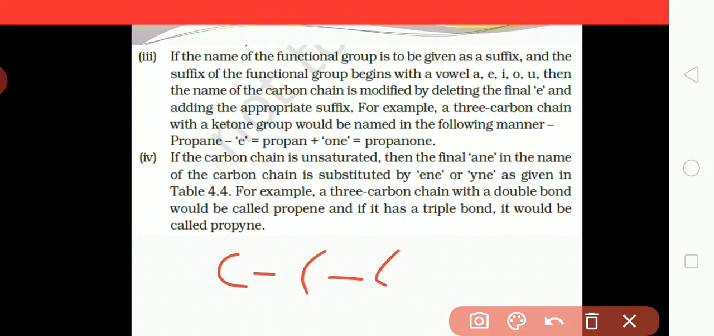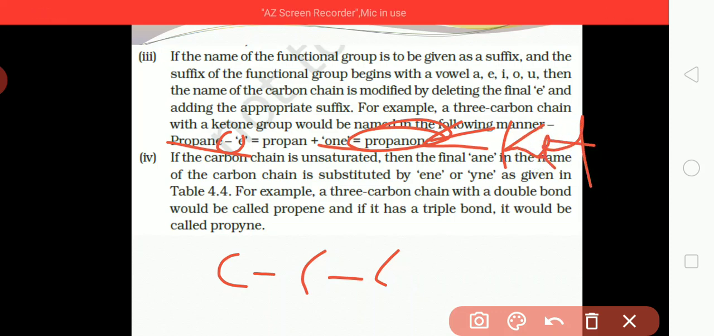With a ketone group, how will it be named? The 3 carbon chain is taken as propane. In propane, the last E is removed, and in place of the last E, ON is written. So it is called propanone. In propanone you can see that the ketone functional group is present and there are 3 carbons, so its name will be propanone.